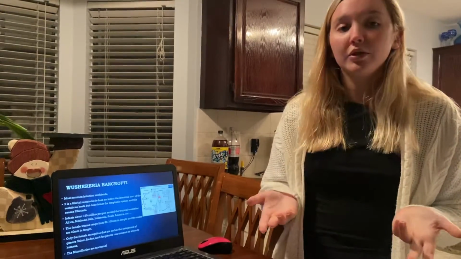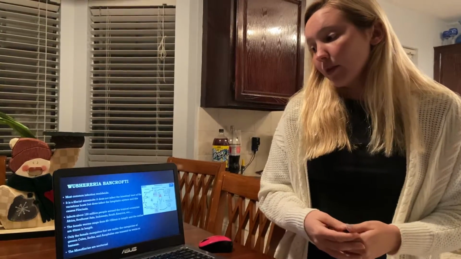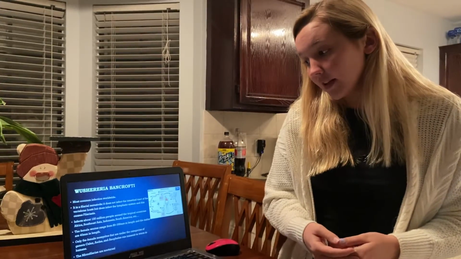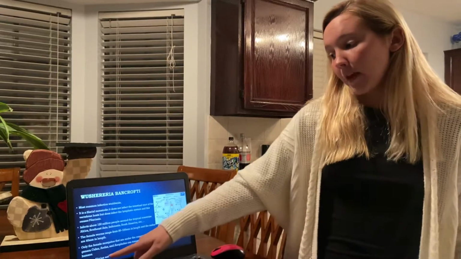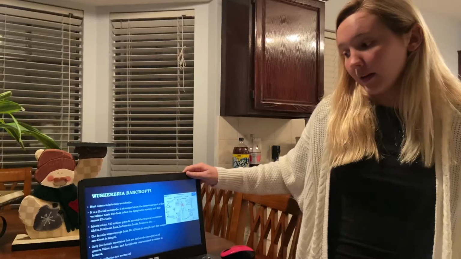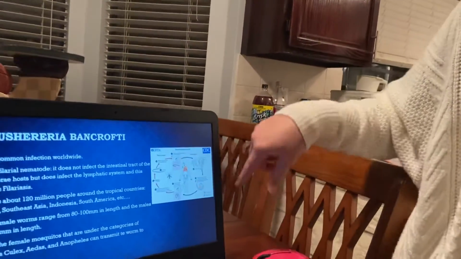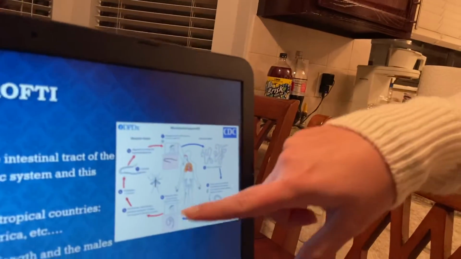The female worms range from 80 to 100 millimeters in length, and the males are just 40 millimeters in length. Only the female mosquitoes under the genera Culex, Aedes, and Anopheles can transmit the worms to humans in this type of species. And the microfilaria are nocturnal, so they don't sleep at night. And then here's the diagram showing how it goes from the human and how it infects.